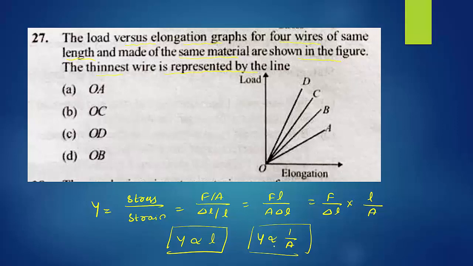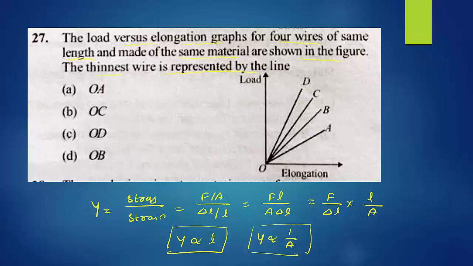Area means thickness. Thickness is less and length increases greater. Is it clear? Now come to the graph. From the graph, it is very clear: elongation is maximum for wire OA. Hence, OA is the thinnest wire among the 4 wires.